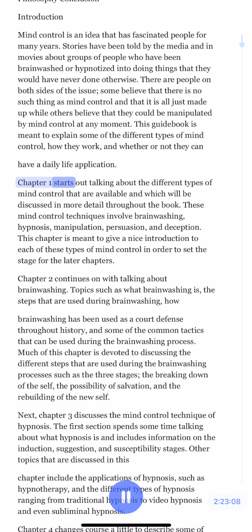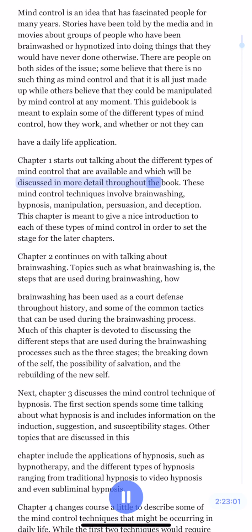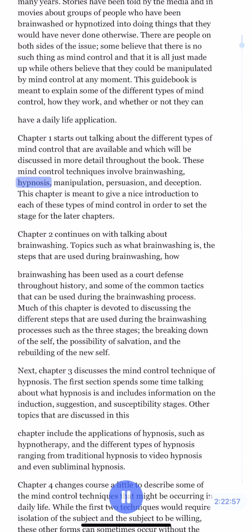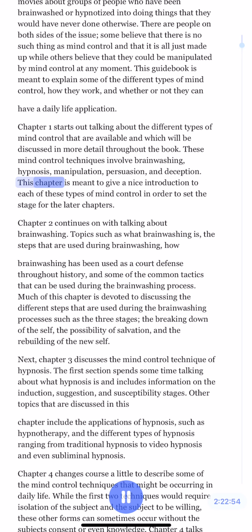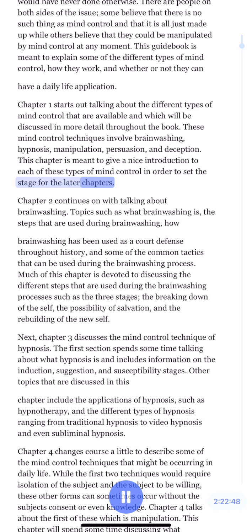Chapter 1 starts out talking about the different types of mind control that are available and which will be discussed in more detail throughout the book. These mind control techniques involve brainwashing, hypnosis, manipulation, persuasion, and deception. This chapter is meant to give a nice introduction to each of these types of mind control in order to set the stage for the later chapters.